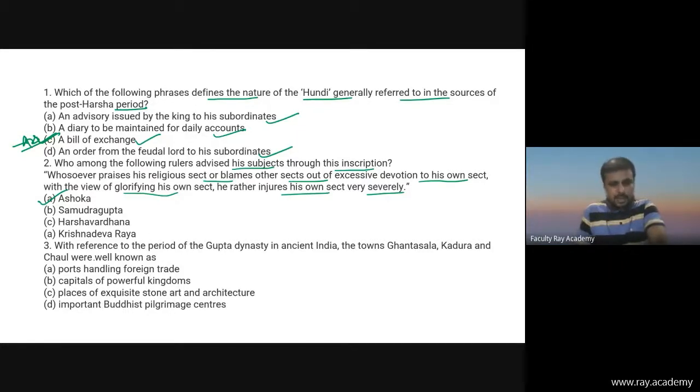Next question. With reference to the period of the Gupta dynasty in ancient India, the towns Ghantasala, Kadura and Chola were well known as ports handling foreign trade, capital of a powerful kingdom, places of exquisite stone art and architecture, important Buddhist pilgrimage center. What is the correct answer? Please comment your answer.